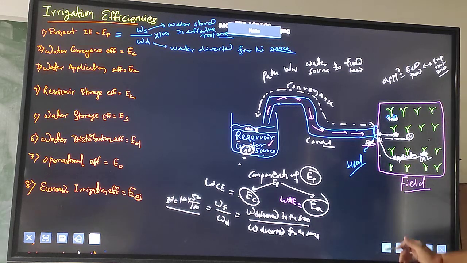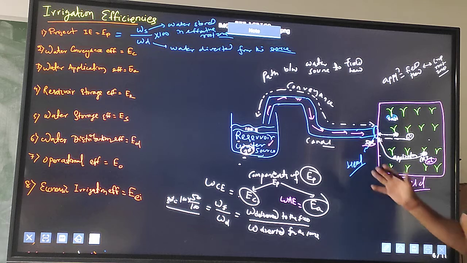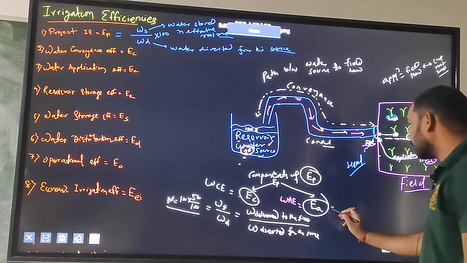So let us think, out of this 50 liters of water, I get 10 liters in the crop root zone. So what will be the answer?